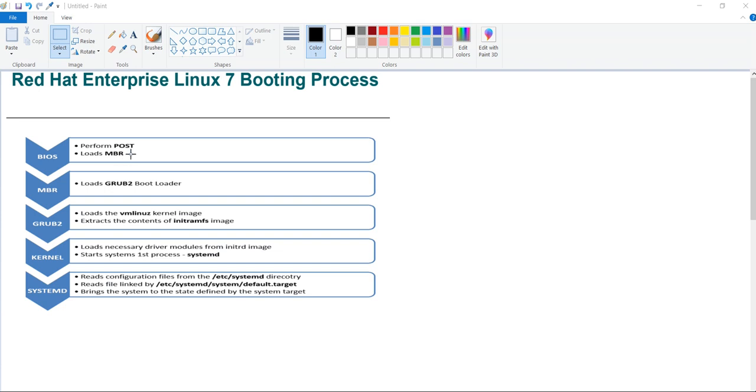From MBR, it will read the information about grub. What is grub? Going sequence wise, BIOS is done, then POST is done, then MBR will help in loading the grub. So MBR contains the information about the grub. What is grub? Grub is a bootloader. The purpose of grub is to load the kernel into the memory. It uses the vmlinuz kernel image file to load the kernel, and it also extracts the content of initramfs.